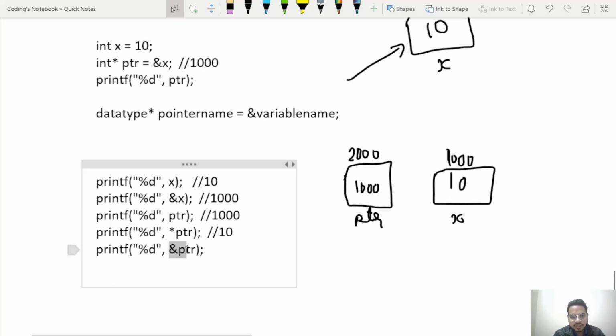Now what is &ptr? It is the address of ptr. What is the address of ptr? It is 2000.